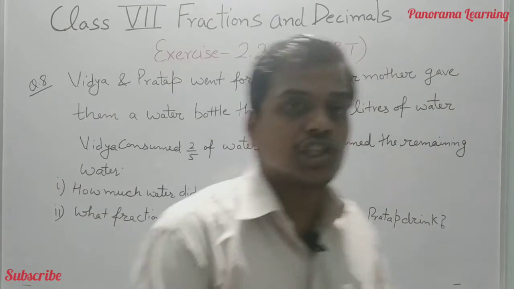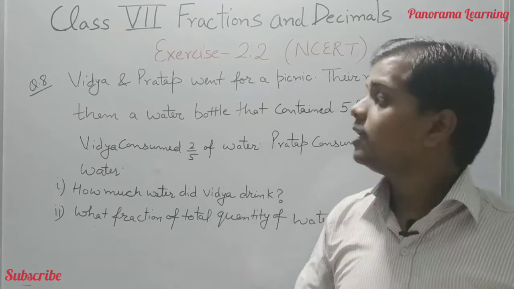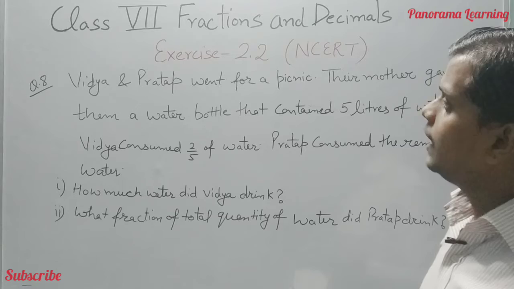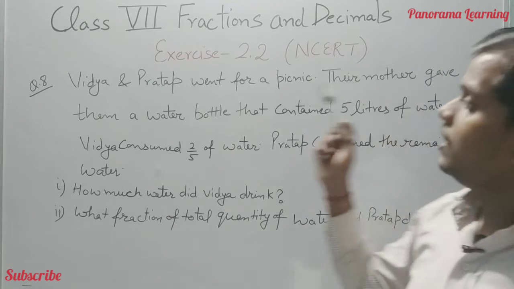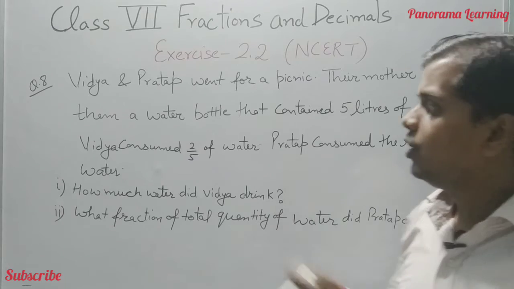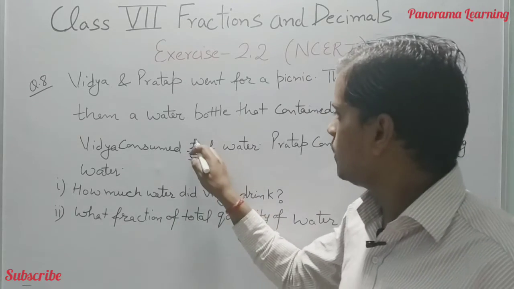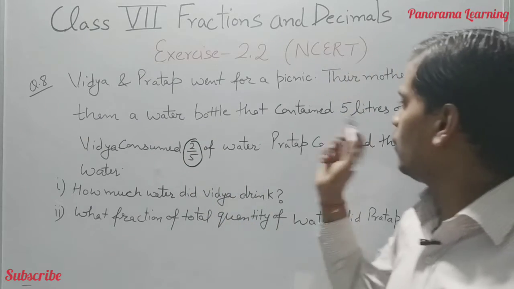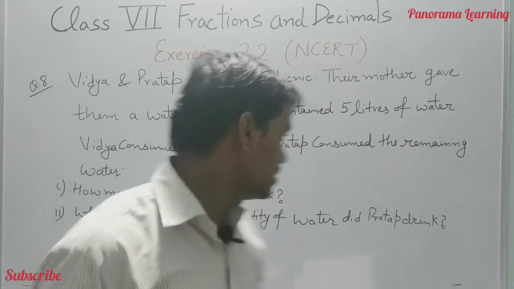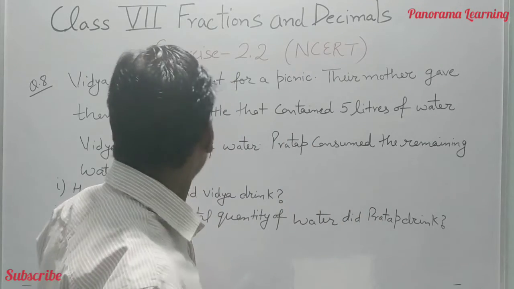Let's move to question number 8, which is the last question of this exercise. What is written in this? Vidya and Pratap went for a picnic. Their mother gave them a water bottle that contained 5 liters of water. Vidya consumed 2 by 5 of the water. Pratap consumed the remaining water. The question is asked, how much water did Vidya drink?